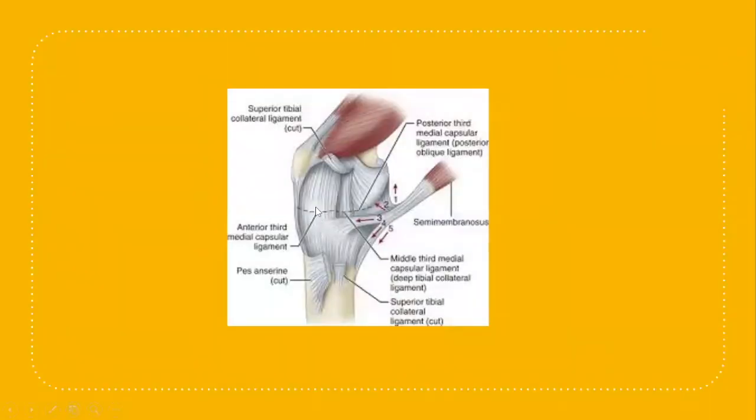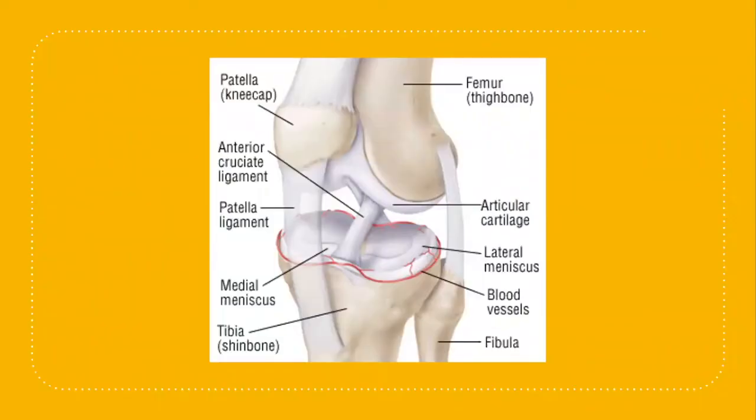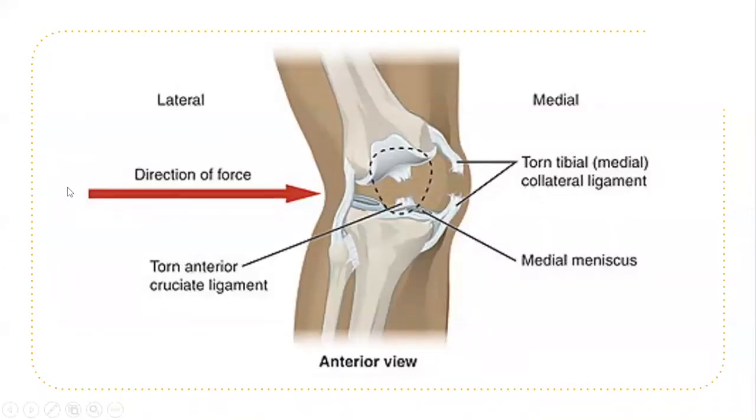Here you can see the inner part, the medial capsular ligaments, and there are lateral capsular ligaments. Here you can see the capsular ligaments, which are situated deep to the superficial collateral ligaments. The reason for injury is a direct force from the lateral side. Valgus strain is the reason for medial collateral ligament tear. There may be an associated cruciate ligament tear whenever the trauma is of high energy.